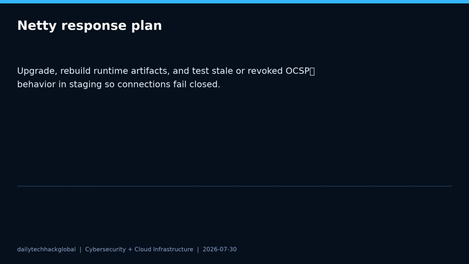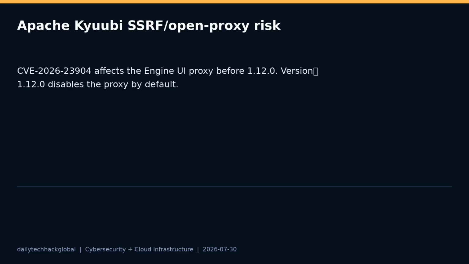If your environment terminates TLS at a separate load balancer, still check internal Java services that use mutual TLS, service mesh integrations, or custom clients. Also review whether dependency scanners are seeing the actual runtime artifact rather than only the top-level project files.